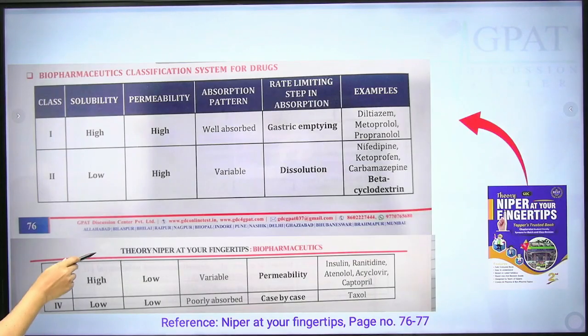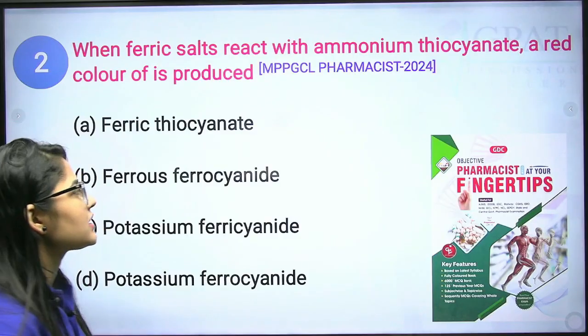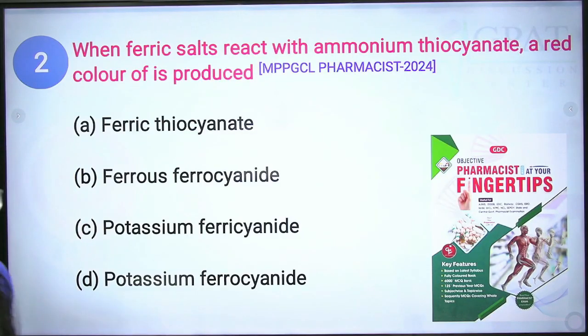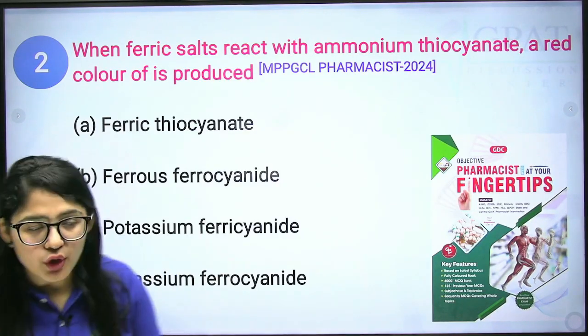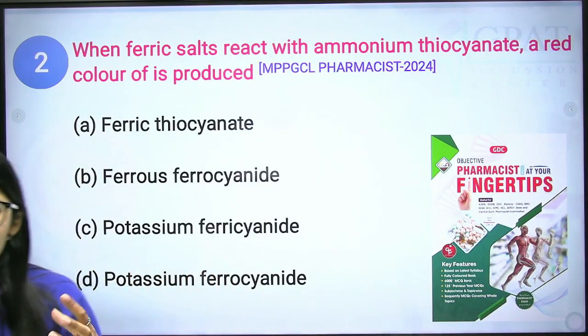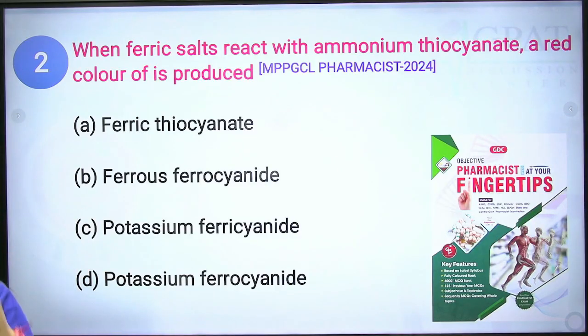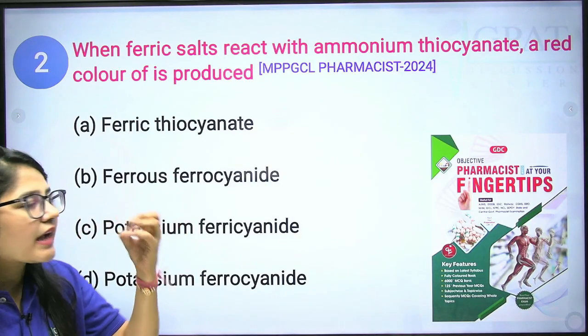Now let's move on with our second question: when ferric salts react with ammonium thiocyanate, a red color is produced. This is the previous year question from MPPGCL Pharmacist 2024. So yes, ferric salts contain the ferric ions. Next, ammonium thiocyanate produces the thiocyanate ions.